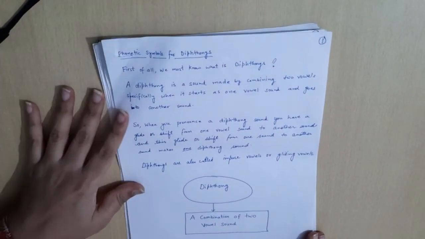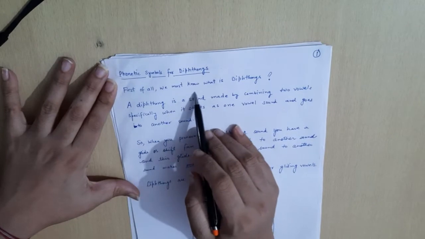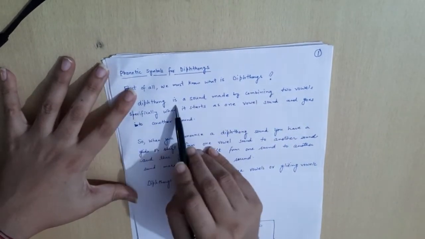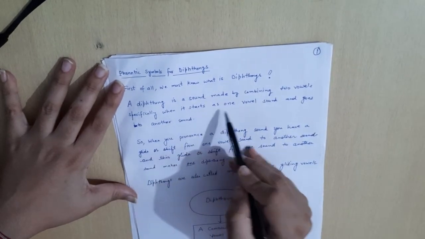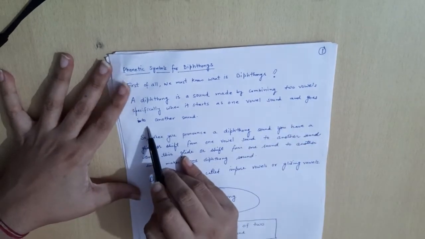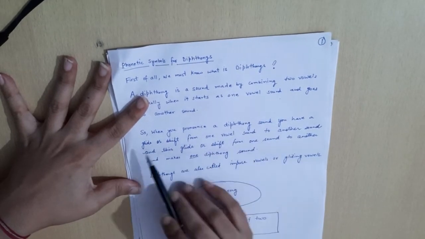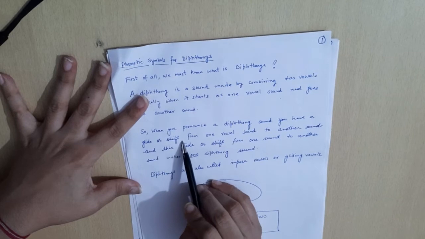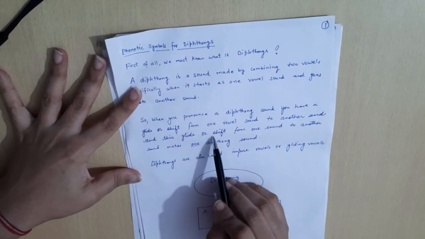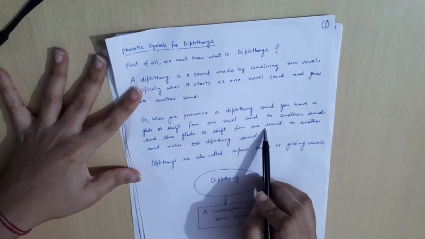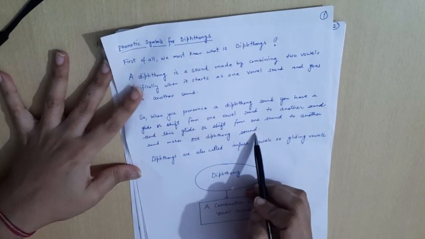Now let us move towards the phonetic symbols for diphthongs, right? So first of all, we must know what is diphthong. Diphthong is a sound made by combining two vowels, especially when it starts as one vowel sound and goes to another sound. So when you pronounce a diphthong sound, you have a glide, or you can say that there is a shift from one vowel sound to another sound. And this glide or shift from one sound to another makes one diphthong sound, right?